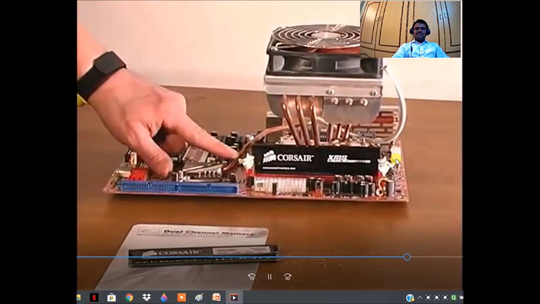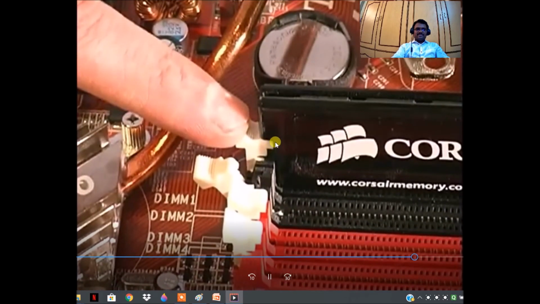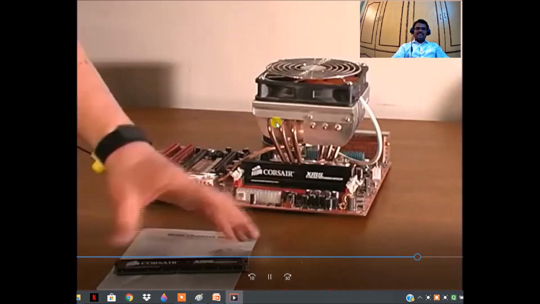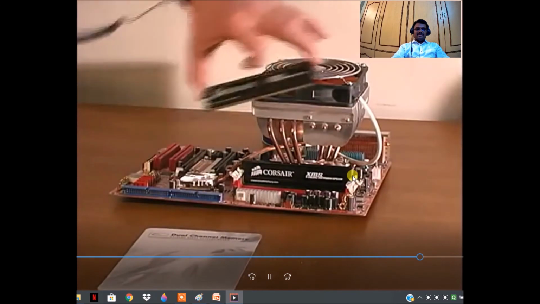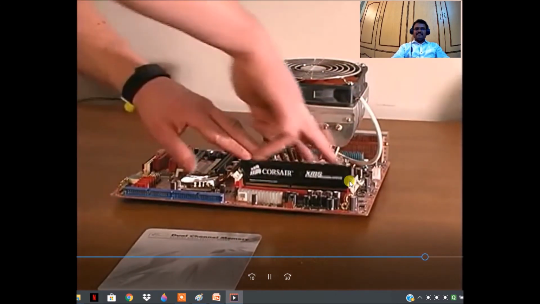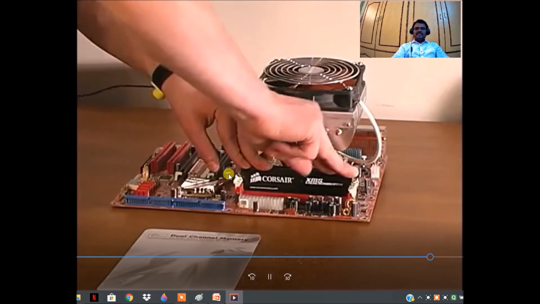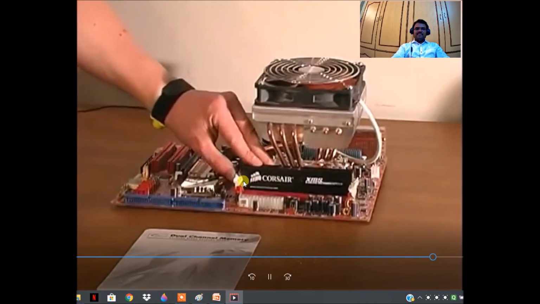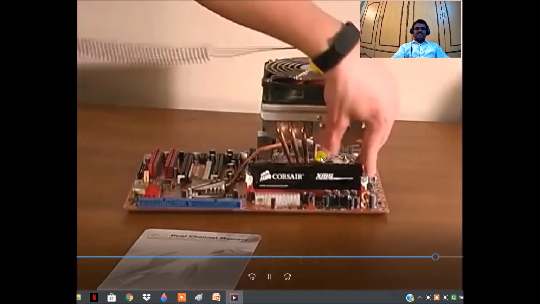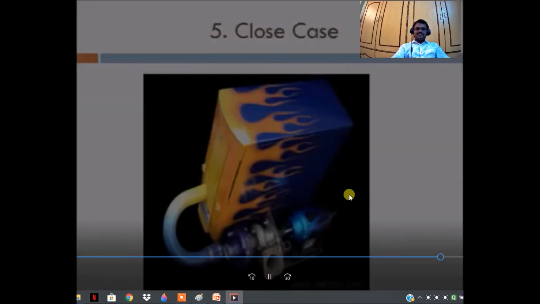properly, and this clip must be adjusted on the RAM, must be in perfect contact with the RAM notch. The second RAM also we have to insert in the same way, gently insert, the clips automatically close and fully contact the RAM notches. So this is the proper insertion of RAM in the RAM slots.